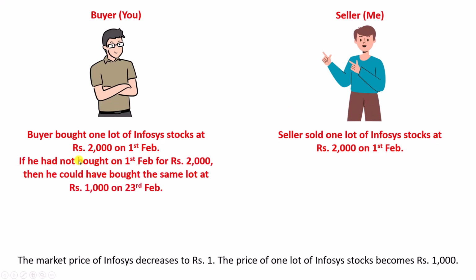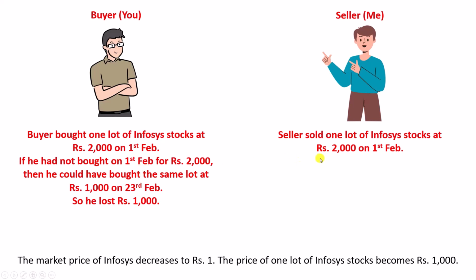Now, if buyer, you, if you had not bought on 1st February for 2000 rupees, then you could have bought the same lot at rupees 1000 on 23rd February. Why? Because the price has decreased. Now it is available at 1000 rupees. So if you had not bought at 2000 rupees, you could have bought at 1000 rupees on 23rd February. So basically, you lost rupees 1000 by buying it on 1st February.